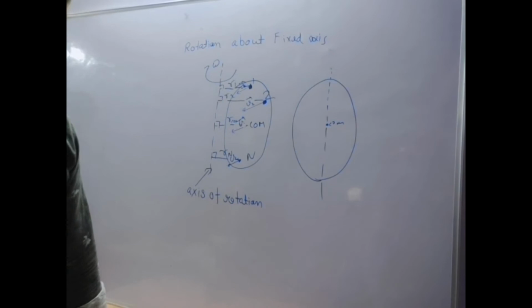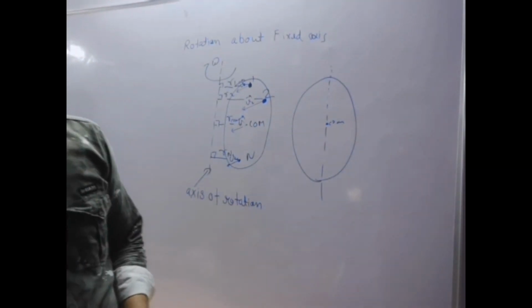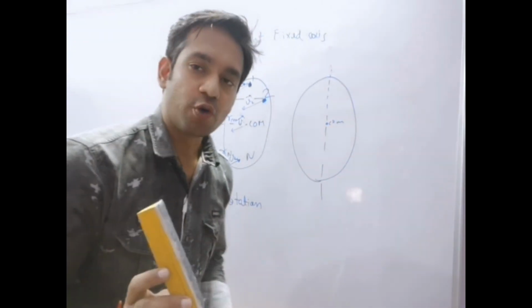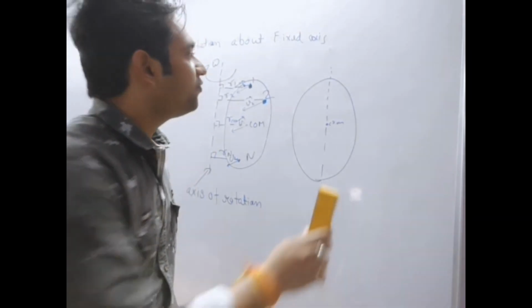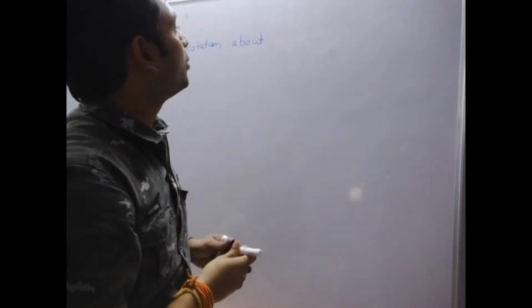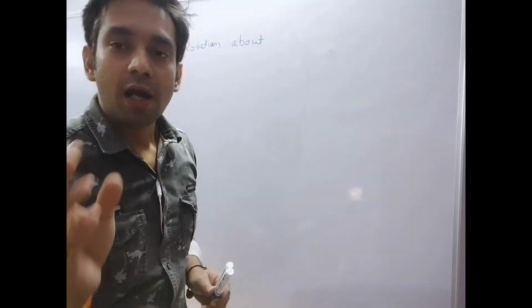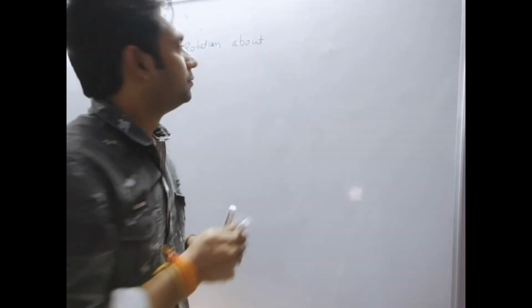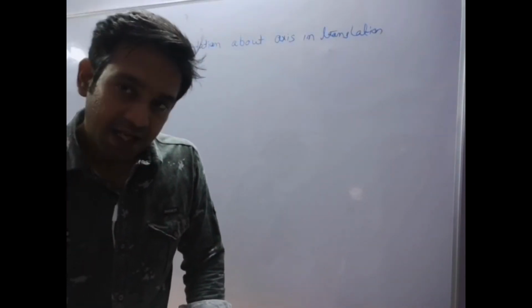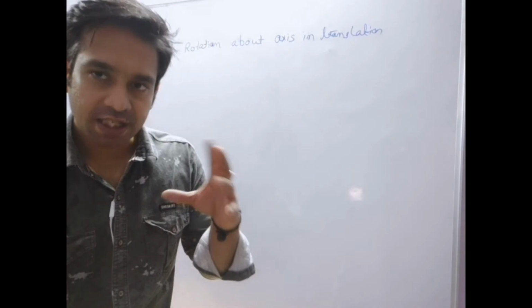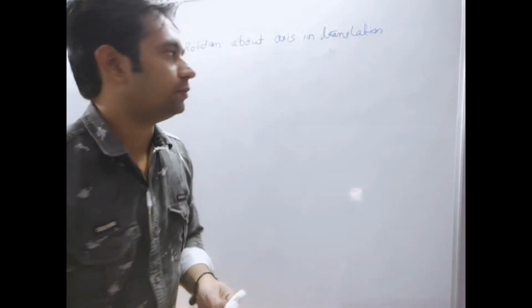Now we will try to explore some topics from the second case, when the axis is in translation, or when the axis isn't fixed. Notation about axis in translation, I mean axis of rotation. This contains a very wide category of motion, but according to our JEE syllabus, we basically give more preference to rolling motion.